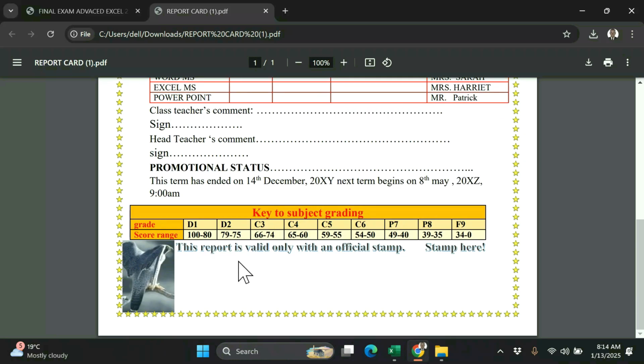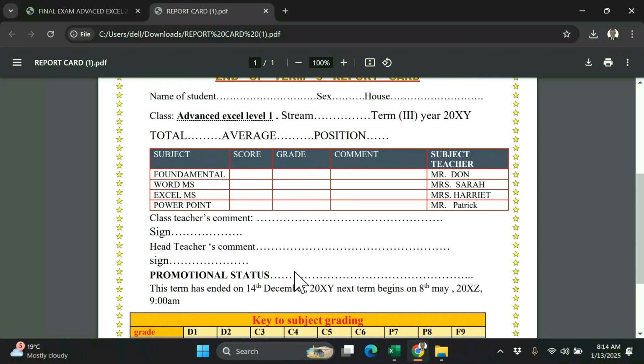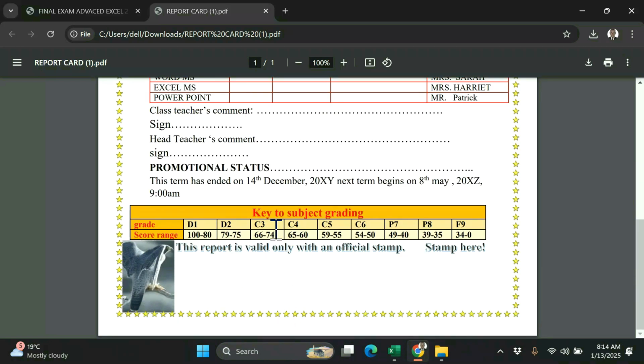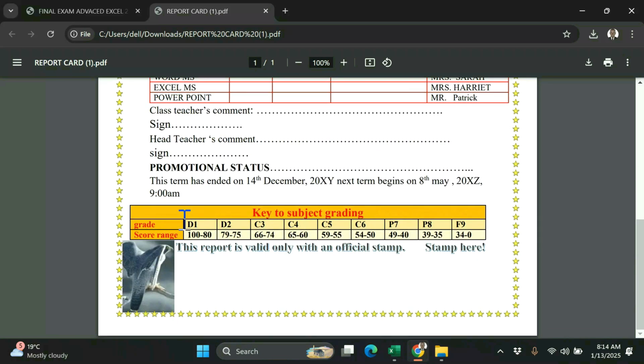Then another thing, here is the key to subject grading. We must use this one in order to generate the grade, according to the performance from the grading. We must use it to generate even the comment. So this is the grading scale they gave us.